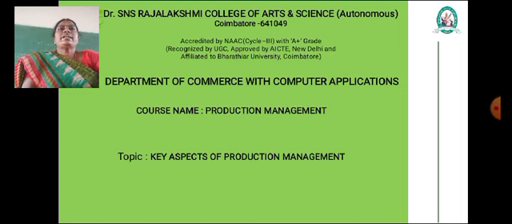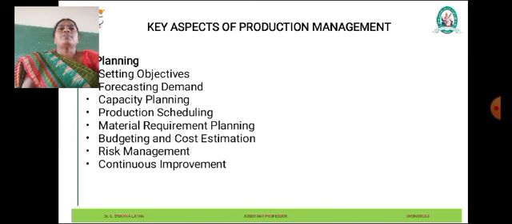So in this production we can see the key aspects of production management. This includes planning. This involves determining what needs to be produced, in what quantities and by when. It includes forecasting demand, scheduling production activities and allocating resources such as materials, equipment and labor. Planning in production management is a fundamental process that involves setting objectives, determining strategies and outlining actions to achieve desired outcomes effectively and efficiently. Now we can see the breakdown of planning in production management.